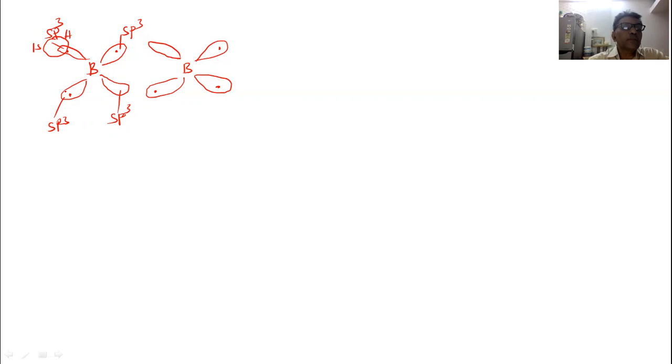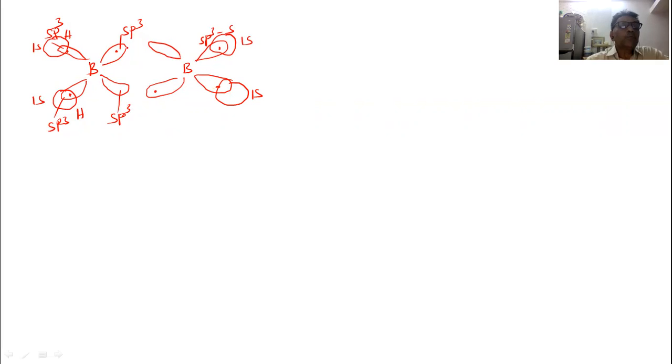Similarly here, 2 sp3 hybrid orbitals overlap with the 1s atomic orbital of the terminal hydrogen atom. The same will be here, sp3 overlapping with the s orbital.